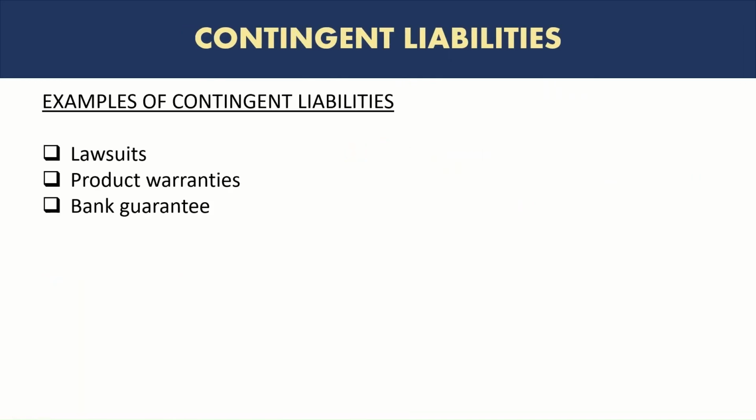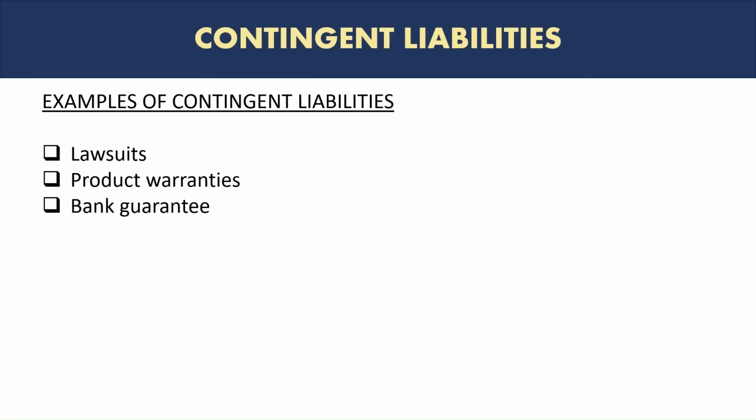Contingent liabilities. So contingent liabilities are liabilities which are dependent on an uncertain future event. A good example is lawsuits. For example, a lawsuit has been filed against a company, but the decision is pending. The company does not know exactly what the decision will be and how much amount they need to pay. Such liabilities are considered contingent liabilities. So they are recorded in the financials depending on whether the amount can be measured reliably or how probable it is that the amount will actually be settled.